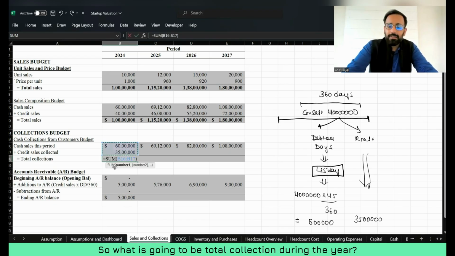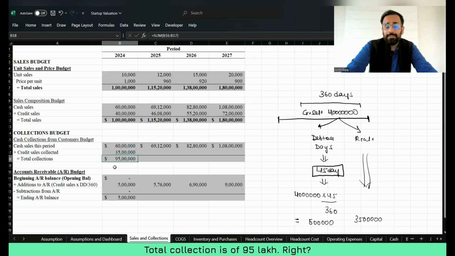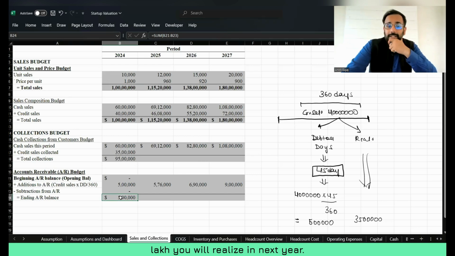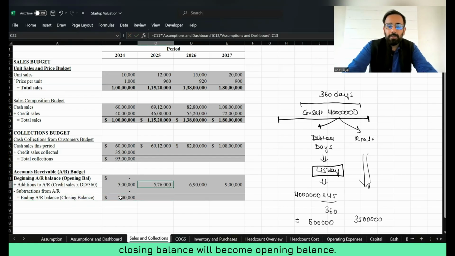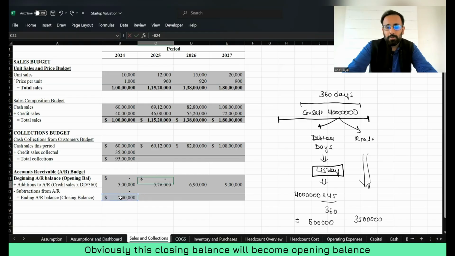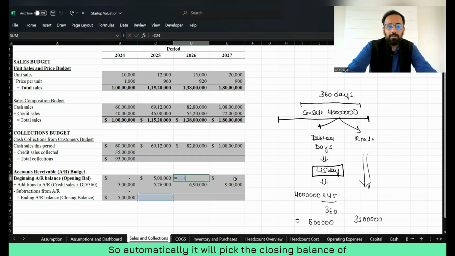So what is going to be the total collection during the year? Total collection is of 95 lakh, right? So out of 100 lakh sales, you have realized 95 lakh, and 5 lakh you will realize in next year. Now, if I talk about the next year, this is the closing balance of debtor. This closing balance will become opening balance. And I will drag this value here, so automatically it will pick the closing balance of previous year, which will become the opening balance, right?